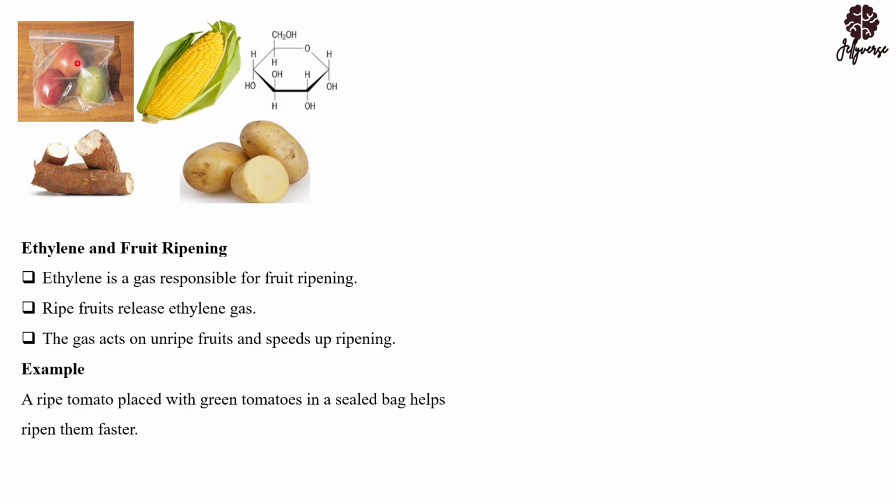So if you mix it with a ripening fruit like a ripening mango, it's going to release a gas. This gas is what we are referring to as ethylene. So it will act on the mango that is unripe, and now it's going to speed up its ability to ripen. A typical example is a tomato, right? A ripe tomato is placed with a green tomato in a sealed bag, and at the end of the day, it's going to help it to ripen faster.